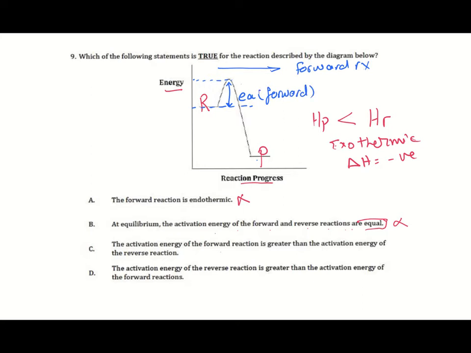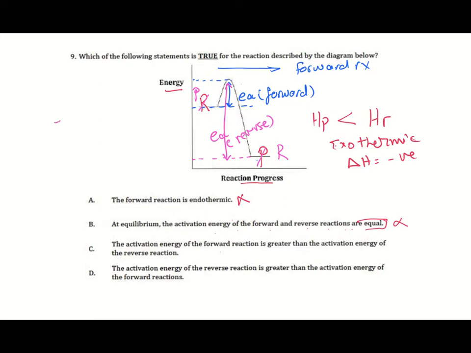If the reaction is going in the opposite direction, this will be the reactant, and here we'll have the product. Now the activation energy is between the reactant and the peak. This is the activation energy of the reverse reaction, or the backward reaction.